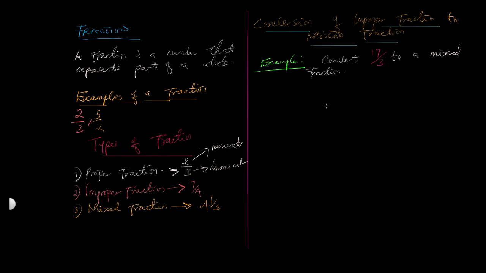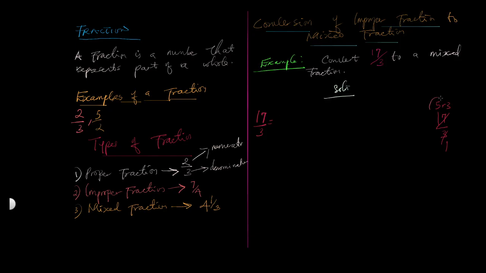Okay, let's do it together. When we're changing from improper fraction to mixed number, take the solution of 17 over 3. Go to your rough book and divide 17 by 3. 3 into 17 is 5 times, remainder 2. Now, this is where the magic happens.